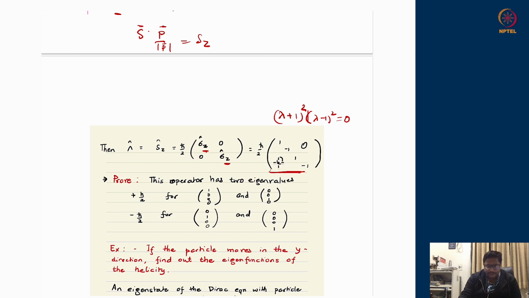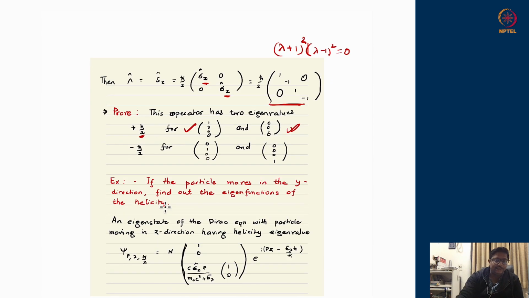You can clearly verify that the state 1, 0, 0, 0 is an eigenstate of this operator with eigenvalue h bar by 2. Similarly, the state 0, 0, 1, 0, the third element being 1 and all other elements being 0, is also an eigenstate of the same operator with eigenvalue h bar by 2. While if I put 1 in the second place, 0, 1, 0, 0, then it is an eigenstate of the operator sz, or helicity operator, with eigenvalue minus h bar by 2. And similarly, 0, 0, 0, 1 is also an eigenstate of the helicity operator with eigenvalue minus h bar by 2.